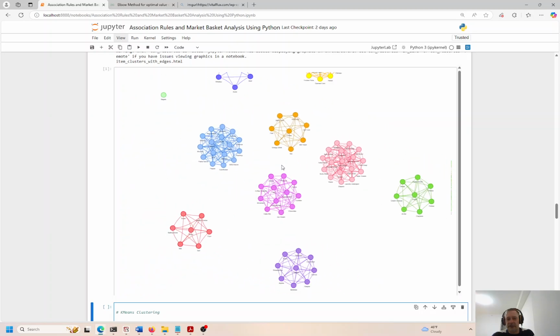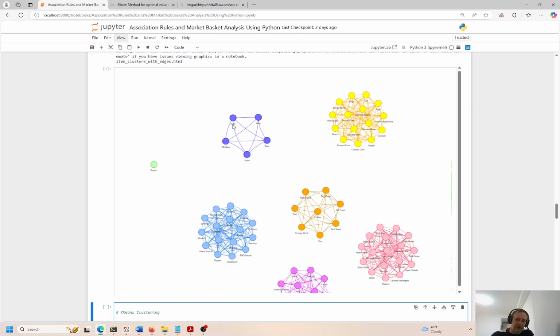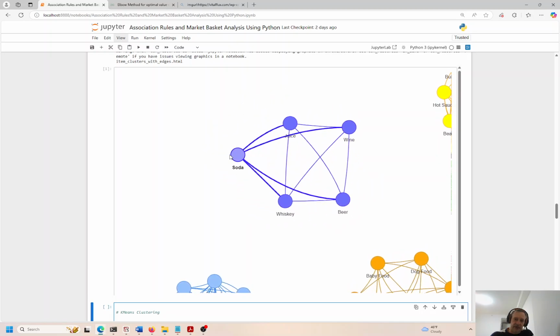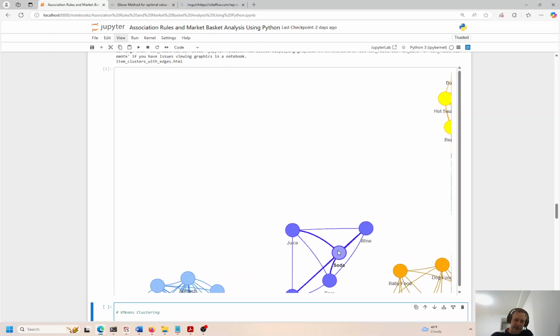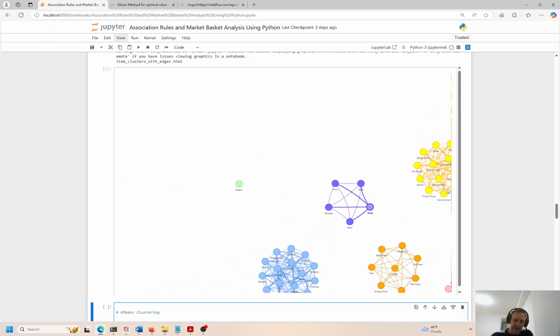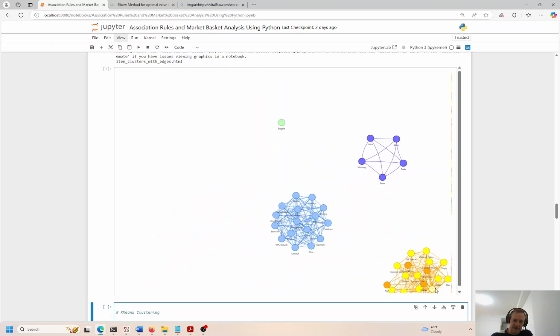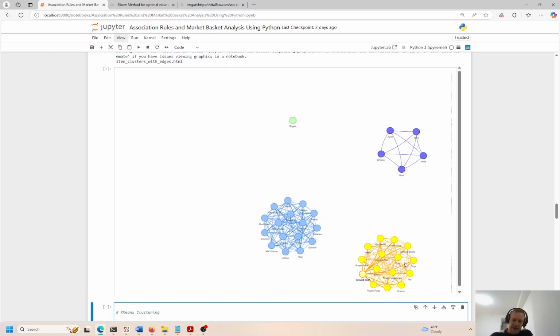So we have some nicely arranged clusters here. And if I zoom in, this is pretty cool. This is why I like this PyViz library. We have soda, whiskey, beer, wine, and juice. And this is pretty interactive. If you pull it down here, it pushes the other guys out of the way. And then this guy is coming through. Get out of here, buddy. You have to move because you're taking up my space. So let me zoom in on this.